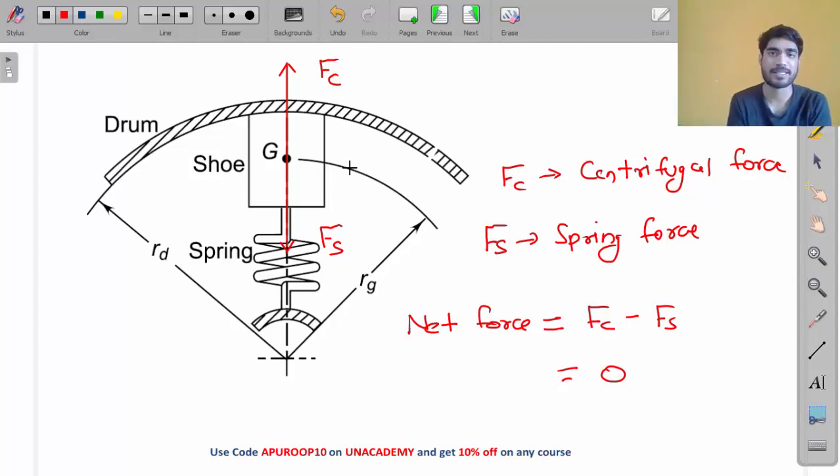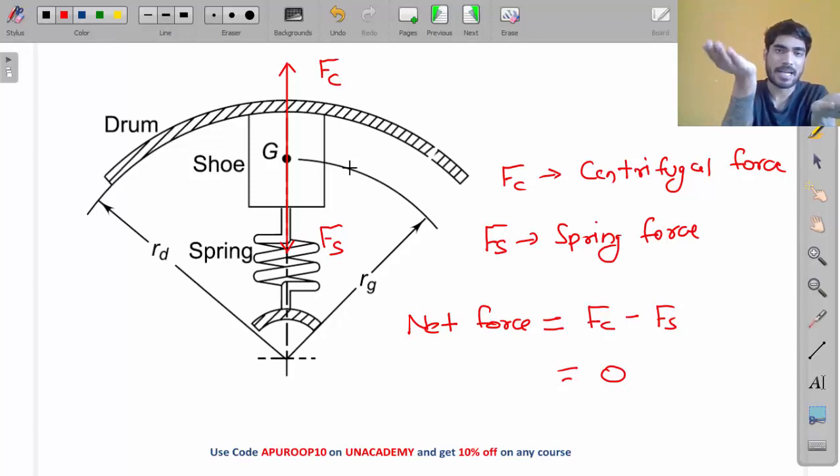Initially the speed is 0. Both the forces are 0. Now I am increasing the speed. Both the forces are equally increasing. They will reach 100. Now Fs will stop increasing, because this is the maximum value of Fs. It cannot go beyond this value. So if you increase the speed after this, what will happen? Only Fc will increase. Fs will remain there. Fc will increase. So now let's say Fs is 150 Newton.